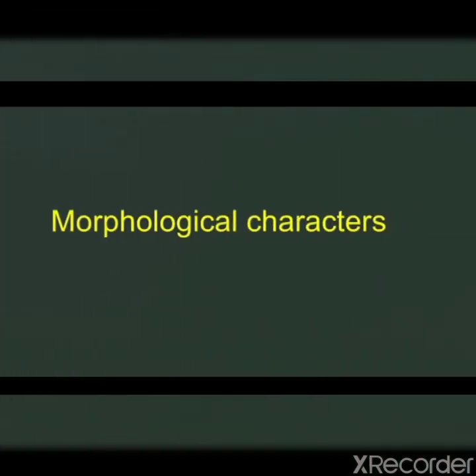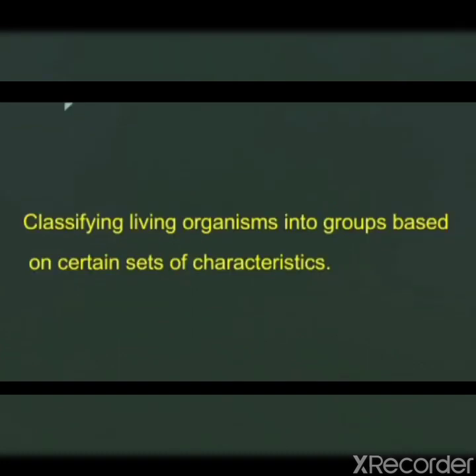Let's see. Before that, I want to ask one question. What is the basis of classification for classifying plants and animals? Yes, the basis is morphological characters. Morphological means form or structure of things. Classifying living organisms into groups based on certain sets of characteristics.